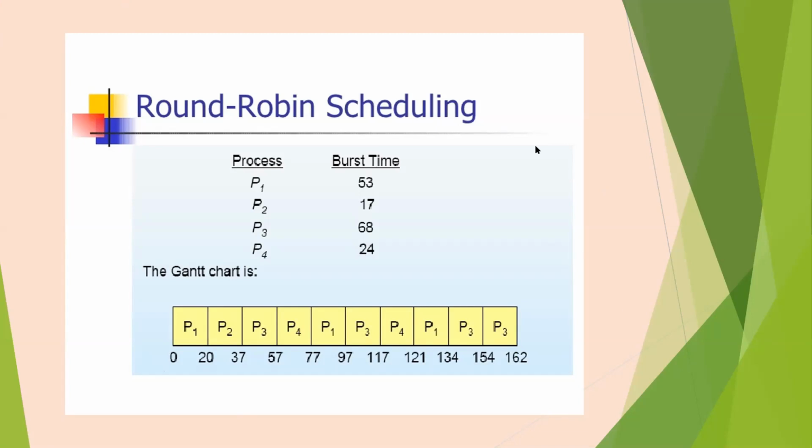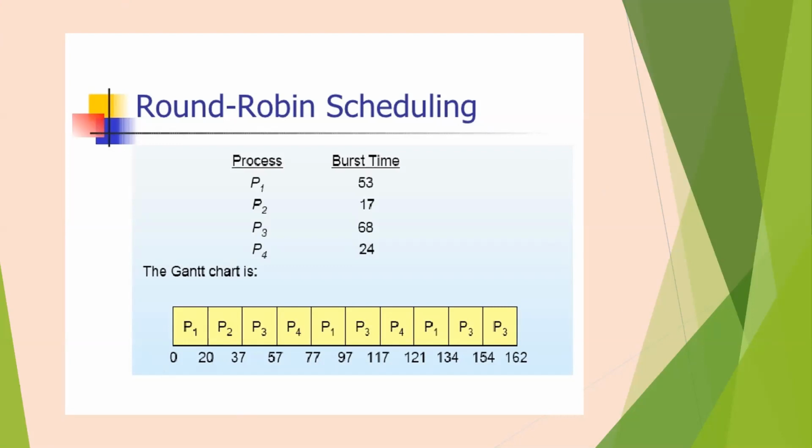Similarly, after process P1, since process P2 is complete, process P3 is executed, and then process P4 is executed. P4 gets executed since only 4 milliseconds were left. Already 20 milliseconds was complete.